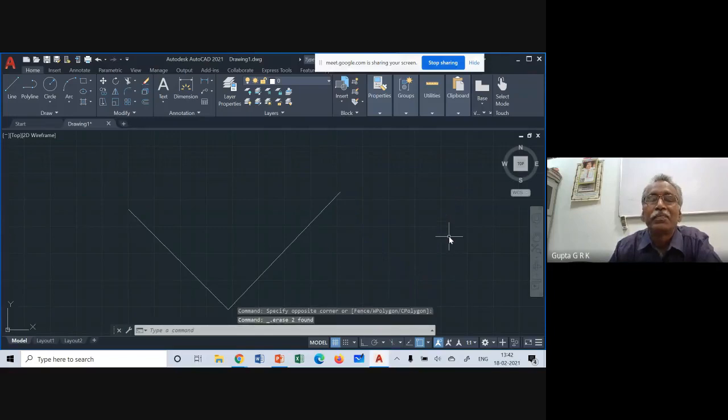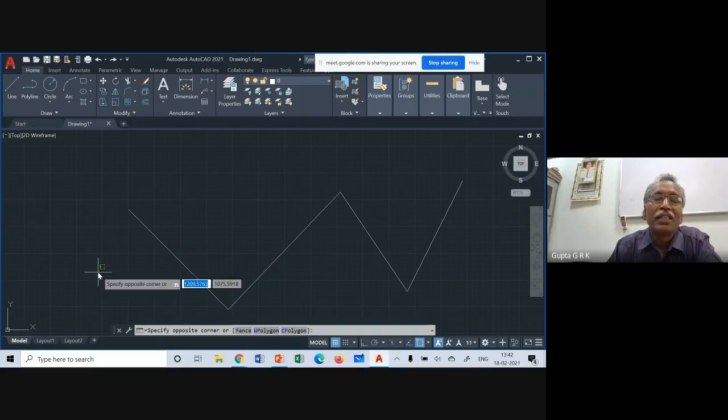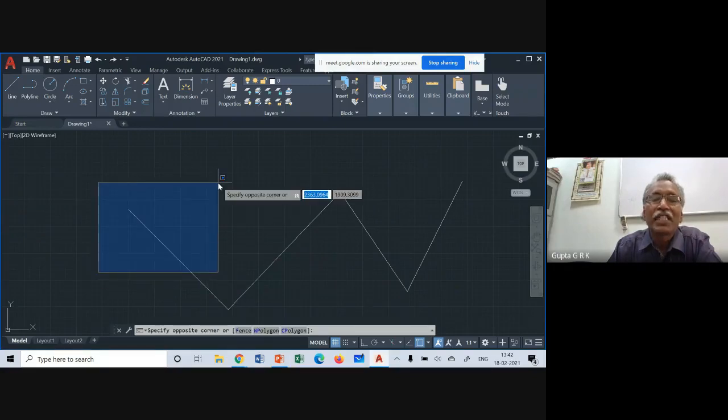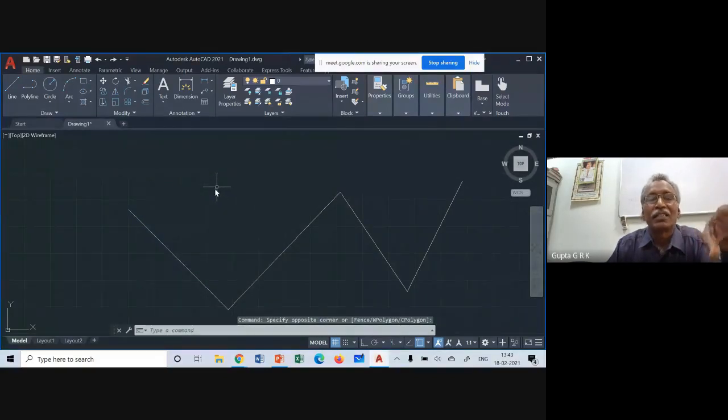So like that, you can delete multiple objects by dragging this side like this. If I click here, no object will be selected because the complete object, this line, is not within the window. But if I do like this, the first object is selected, the second object is not selected.